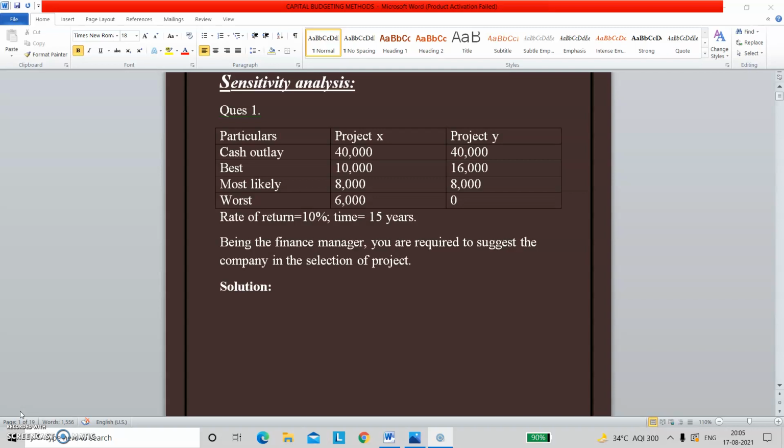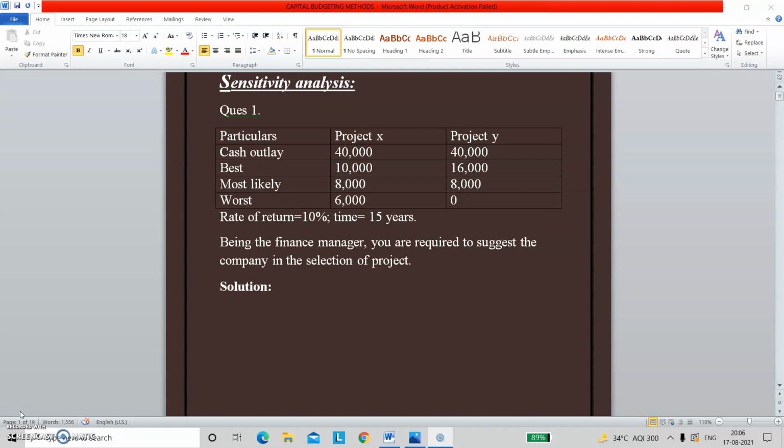So after analyzing and researching all these prospects, only then can a company take a decision for such investments. There are various methods through which capital budgeting techniques can be evolved. We are going to understand each of them one by one in our videos. Today we are going to understand the first and most important technique, that is known as sensitivity analysis.